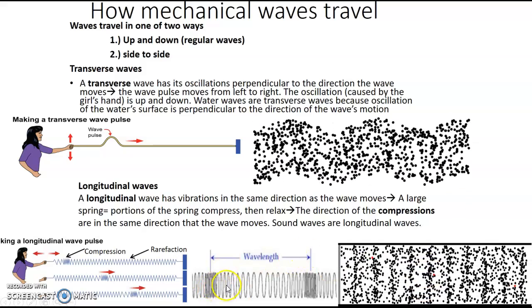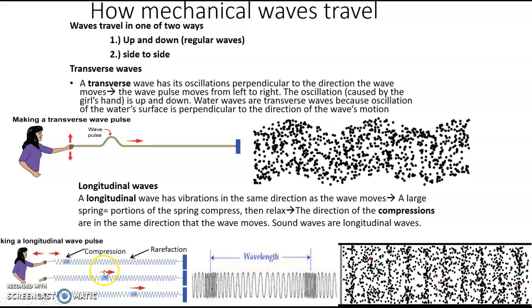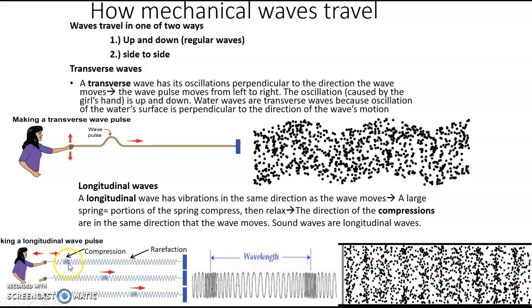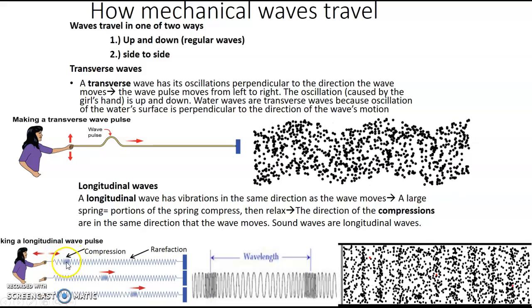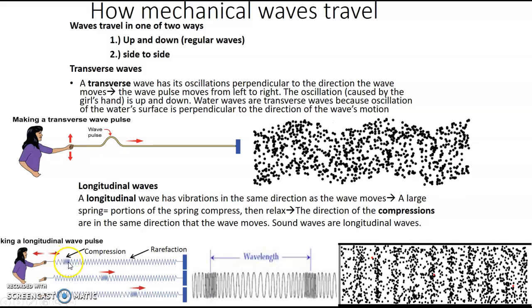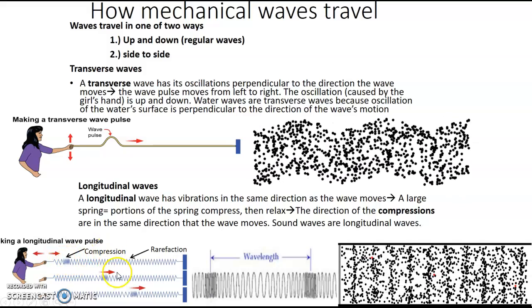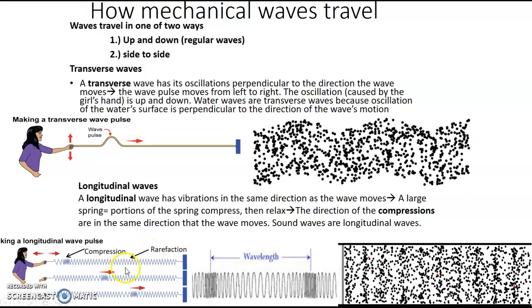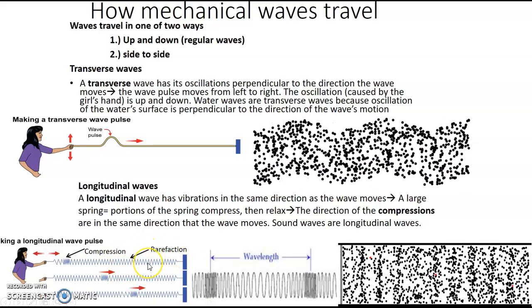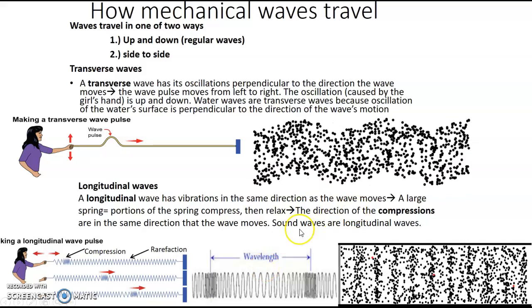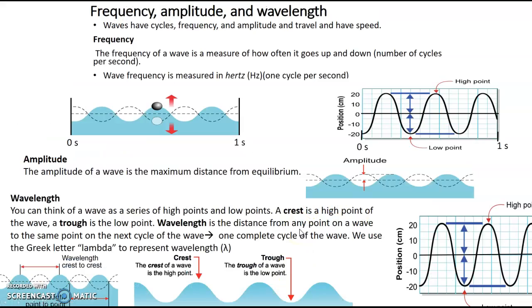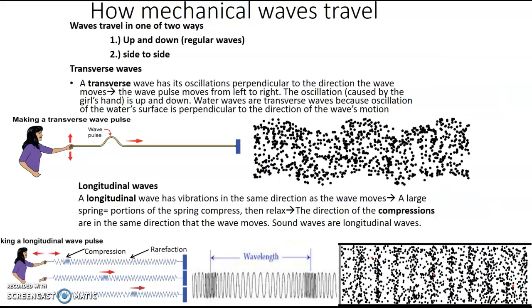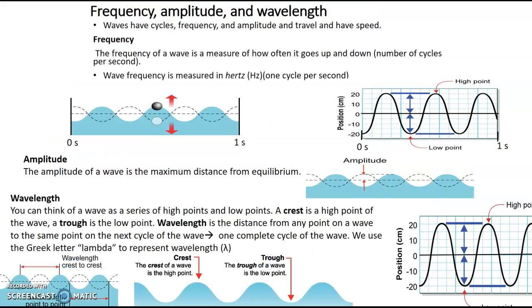So here you can see it a little bit better if it was on a slinky. Where the energy is traveling through the molecules, they're going to be pressed together. That's an area of high pressure or compression. And then you have the area of rarefaction, where the molecules are spread apart, and there's no energy flowing through there. Okay, in terms of wavelength for each of these, for transverse waves, and I'll go back and forth through the slides.